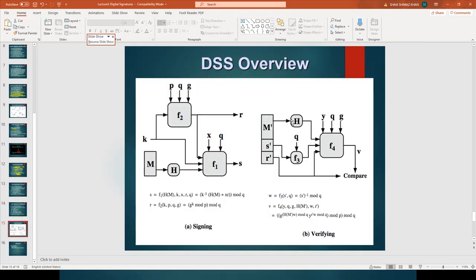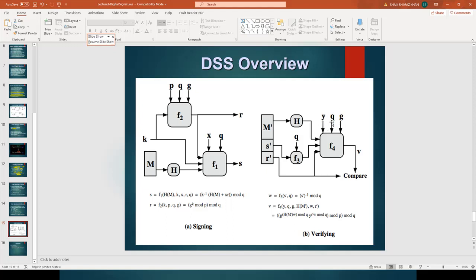You can see S and R are the values coming from the sender, the digital signature. This is the message that is hashed. Then Y is the public key value. Q and G are part of the global public key. Global public key and public key are different. So Q and G are part of the global public key value.